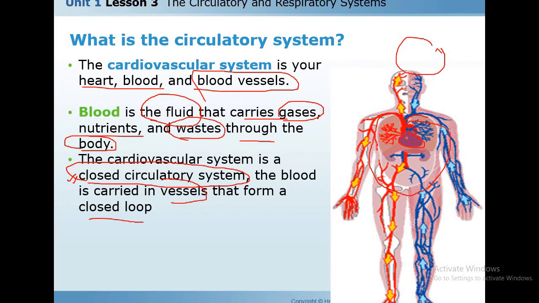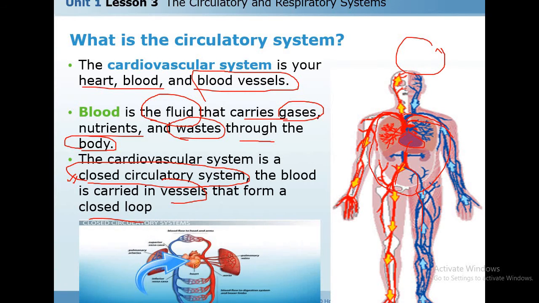When the heart pumps, the blood passes through the blood vessels to bring gases like oxygen and nutrients to the body tissues and remove the waste from the tissue. So when the heart pumps, it moves like this, and then the blood returns back to the heart.